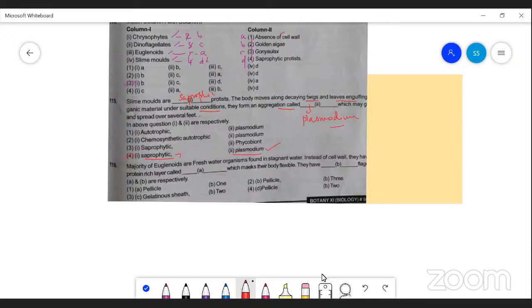Majority of the euglenoids are freshwater organisms found in stagnant water, correct? They don't have a cell wall; they have a protein-rich layer called the pellicle. The pellicle is a proteinous layer which makes their body flexible. They have two flagella, one a long flagellum and one a short flagellum. So the correct option is A and B respectively.